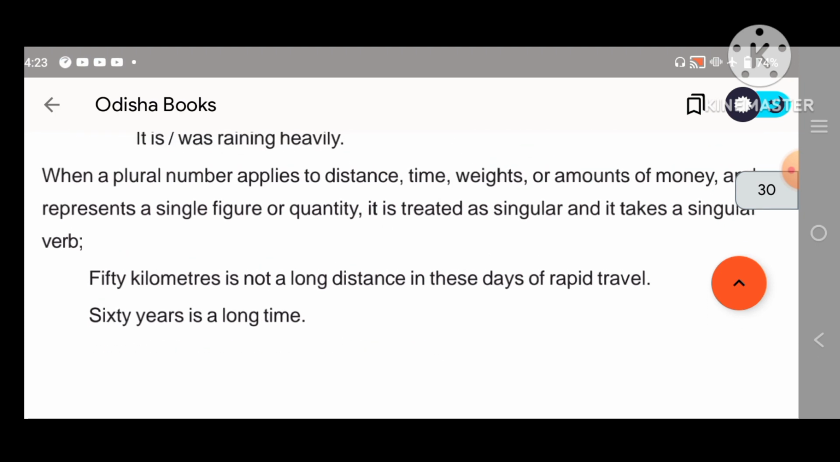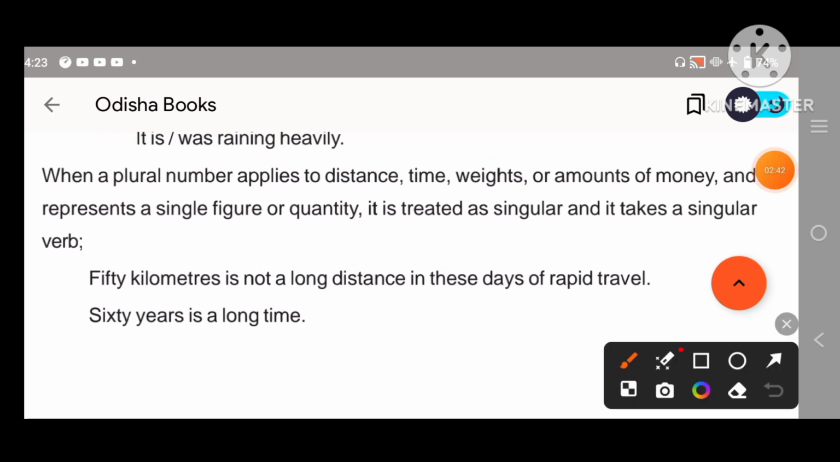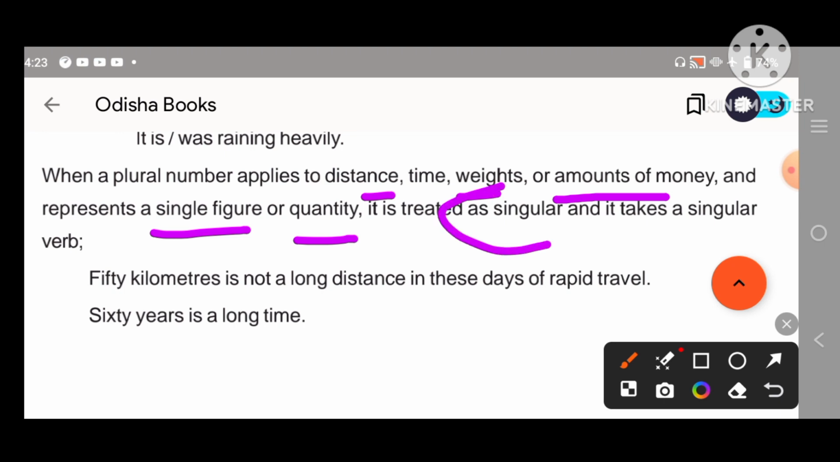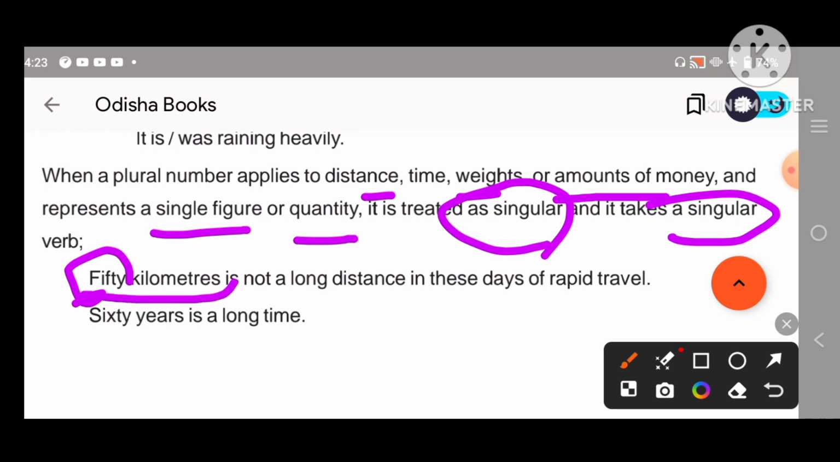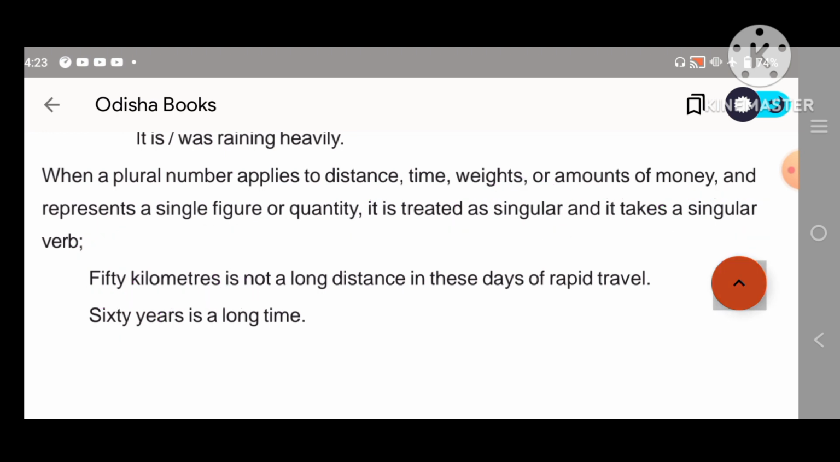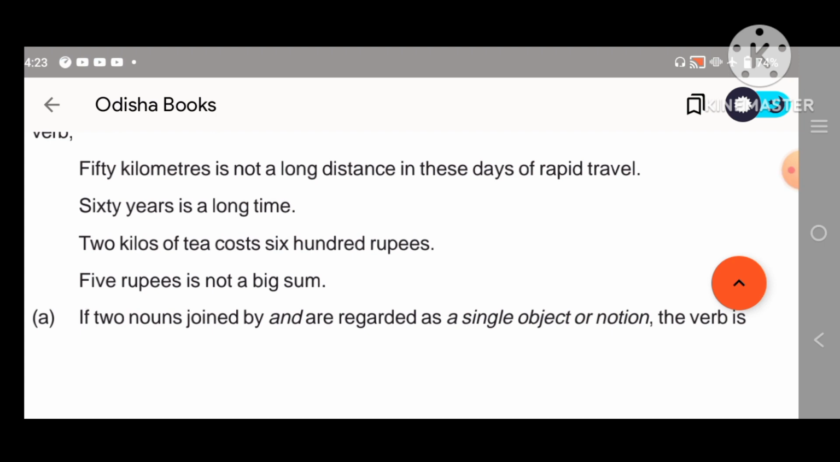If, look at this, when a plural number applies to a distance, time, weight, amount of money, and represents a single figure or single quantity, it is treated as singular and takes a singular verb. Look at this. 50 is a plural, but when we say 50 kilometer, we can take this as a single unit. So we can use the singular verb. 60 years is, not are, because this is the plural number, but it is telling about the distance, time, weight, amounts of money. So according to the rule it will take singular verb.